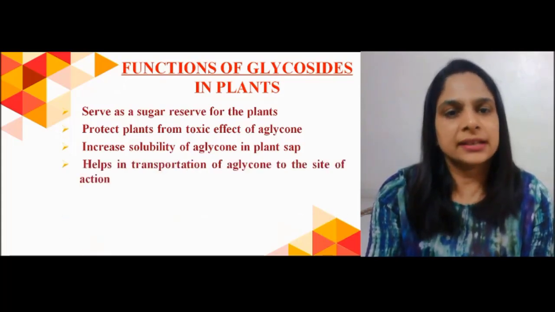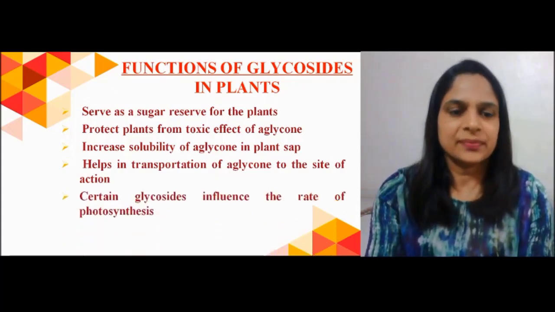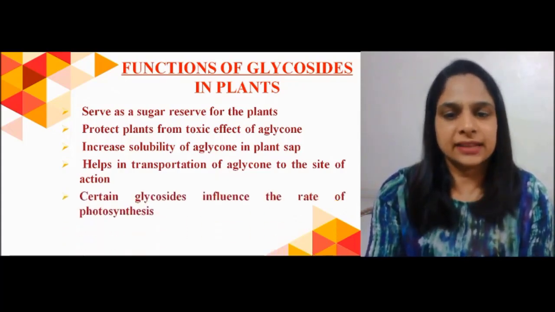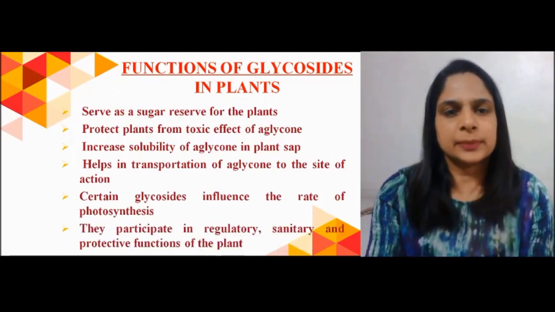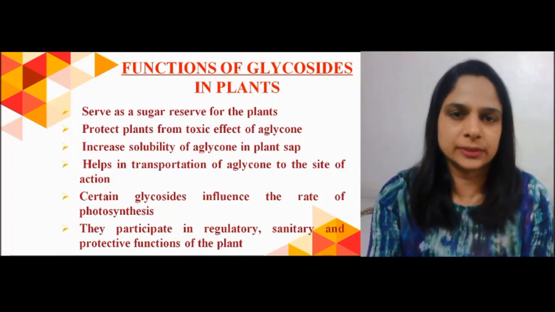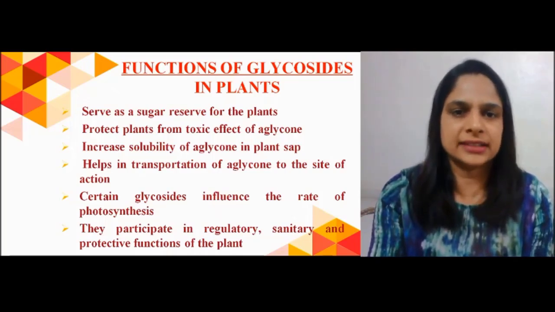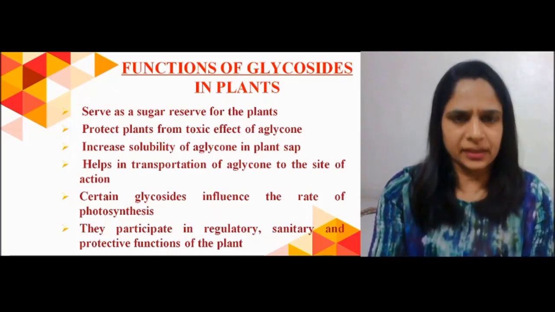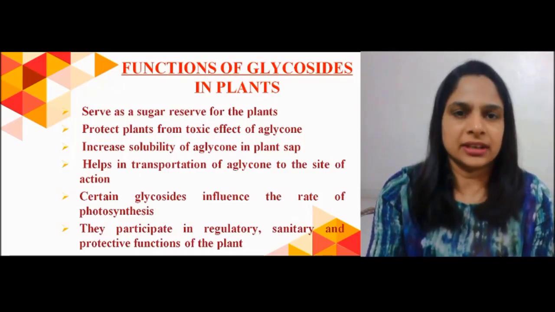It helps in transportation of the aglycone to the site of action. Certain glycosides influence the rate of photosynthesis, and they participate in regulatory, sanitary and protective functions of the plant. So these are the general functions of glycosides in the plant. We will study all these functions in detail.